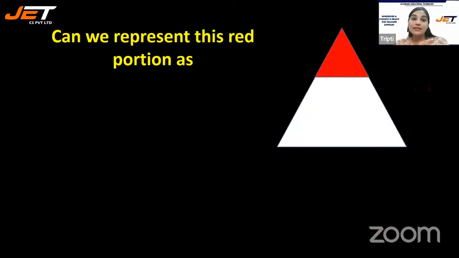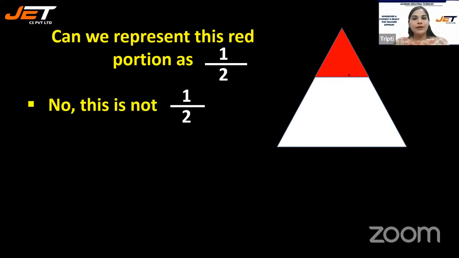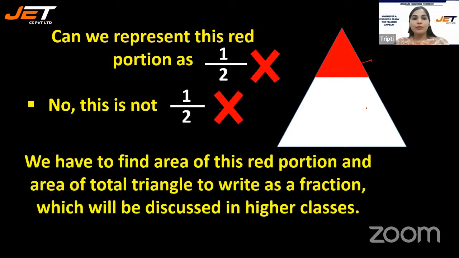Can we represent this red portion as 1/2? Can we do that? I don't think so. Why? Because this is not 1/2, because this part is smaller than this one. So this is not 1/2. We have to find the area of this red portion and the area of the total triangle to write a fraction, which will be discussed in your higher classes.